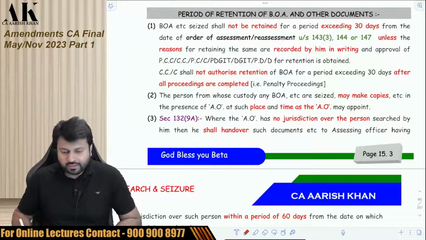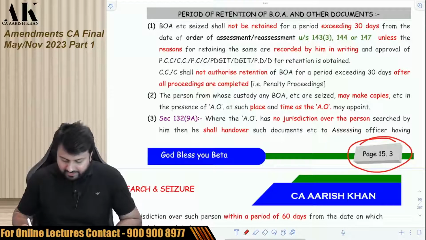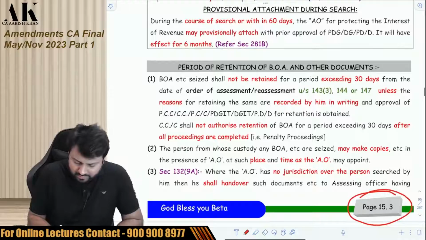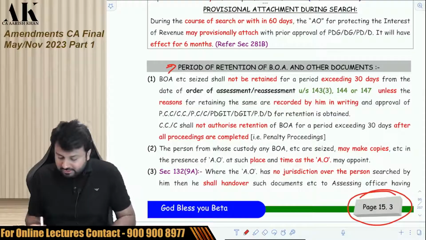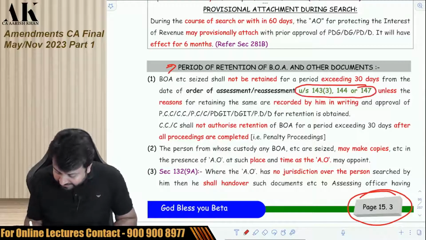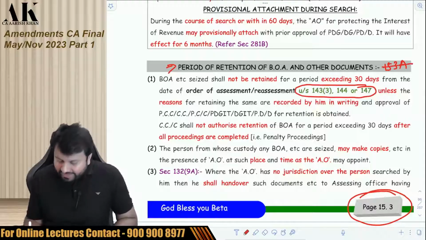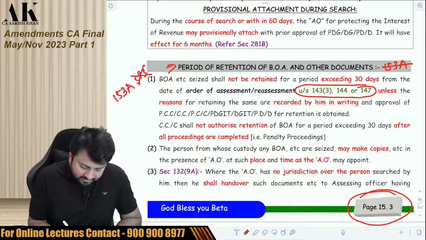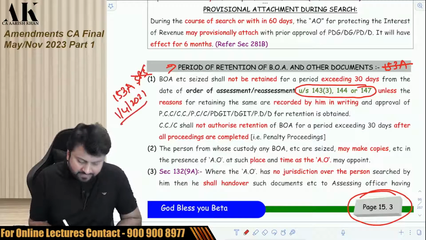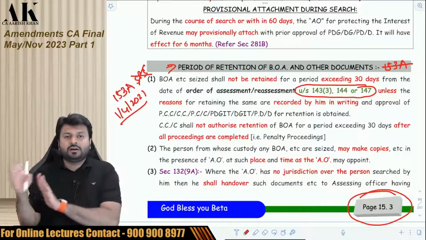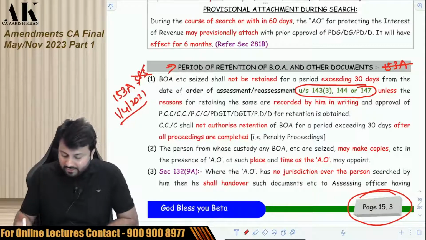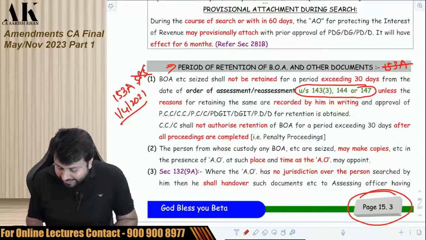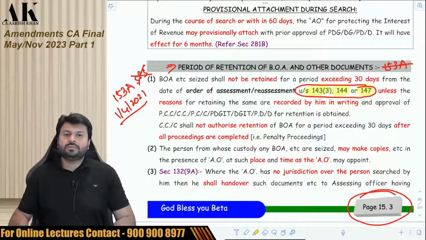So the next amendment is in the chapter of search and seizure, which is on page number 15.3. A very small amendment over here. There is a change of some sections. Earlier it was mentioned over here 153A. Now 153A is not relevant. The 153A section, which is search and seizure assessment, is irrelevant from 1st April 2021. You all know that search and seizure is now a part of income escaping assessment only, in 147. So now the government has removed that, and in place of that, the government has mentioned three sections: the regular assessment, the best judgment assessment, and the income escaping assessment.